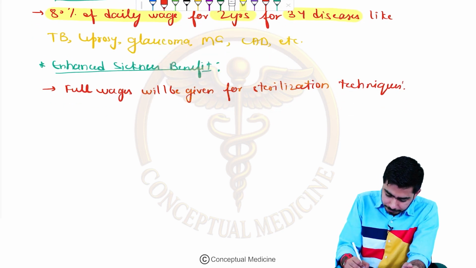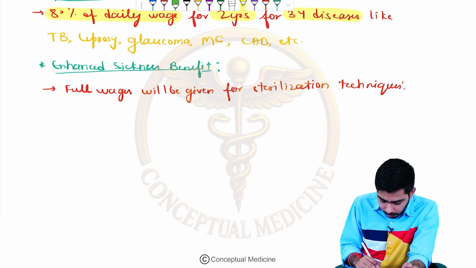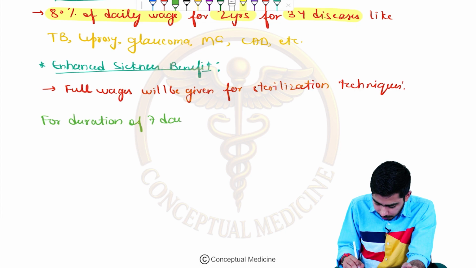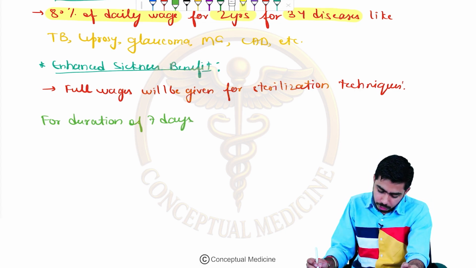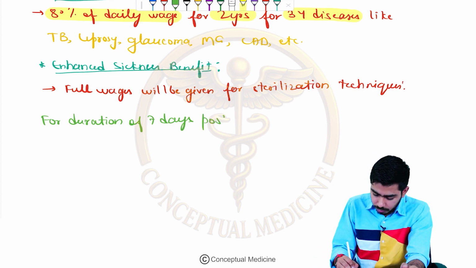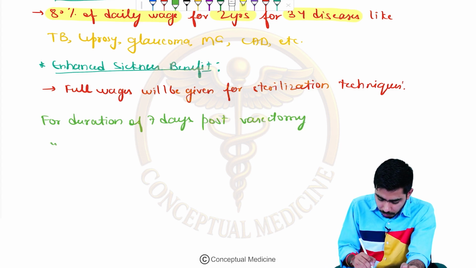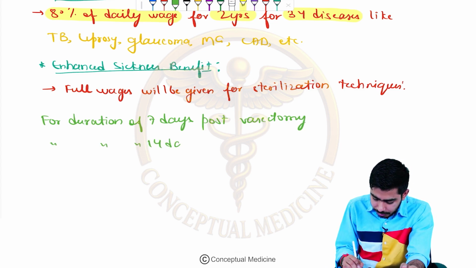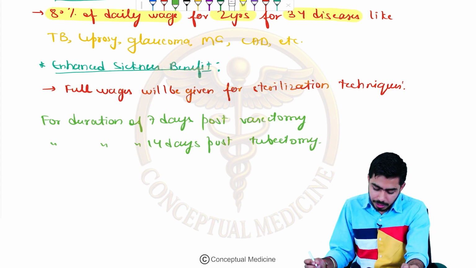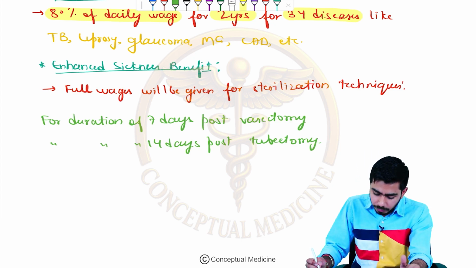They are saying that for a duration of 7 days post vasectomy, and for a duration of 14 days post tubectomy, they will be eligible for getting the full wage.